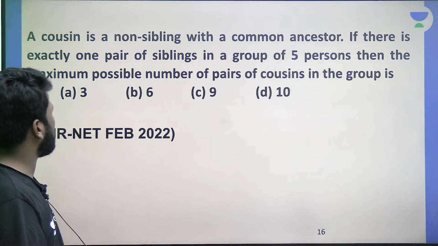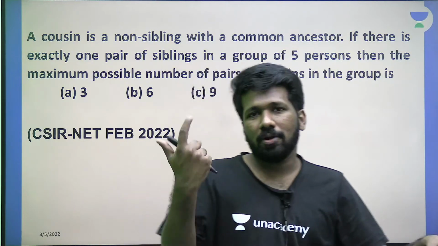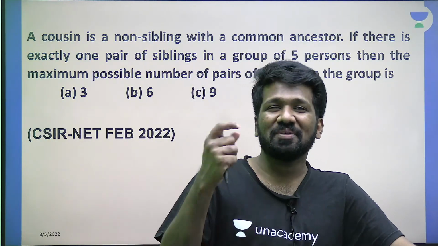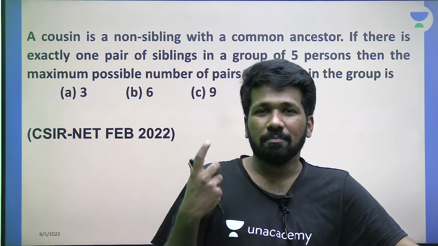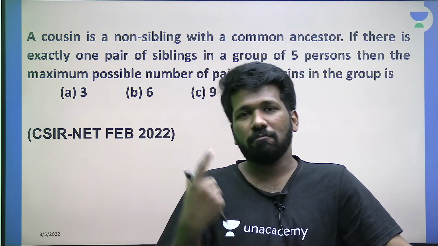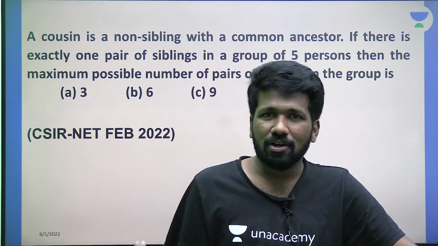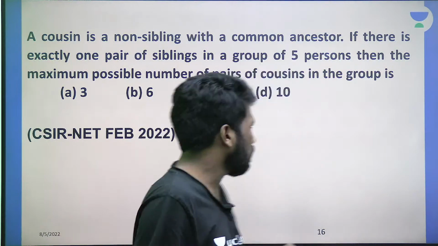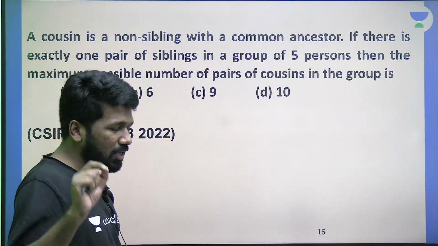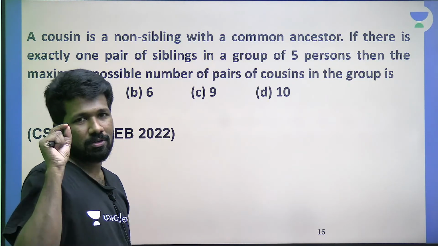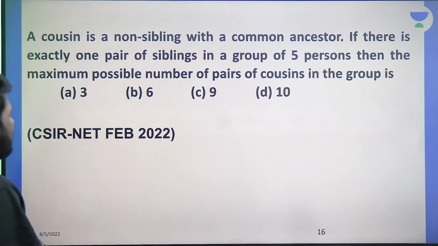Cousin, you know who's a cousin. So he's a non-sibling. Non-sibling means what? He is not your brother or sister. Yeah, we say cousin brother, cousin sister. We consider them as brother or sister. That is another thing. But what I am saying is, by definition of blood relations, brother and sister are called siblings. Cousins are not siblings. So, non-sibling with a common ancestor, so that means, simply speaking, your brother is not your cousin, your sister is not your cousin. According to that, only read this question, otherwise you will get a wrong answer.